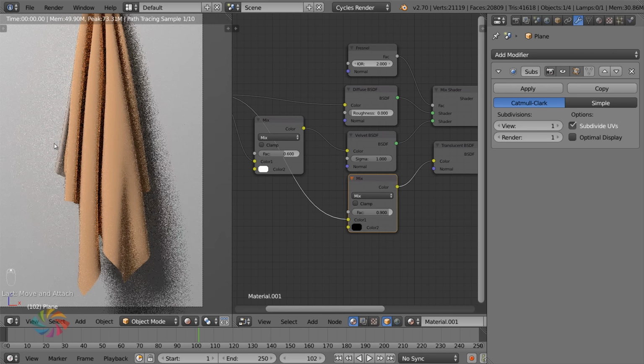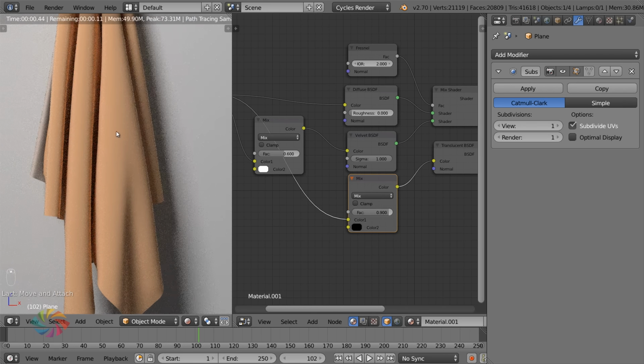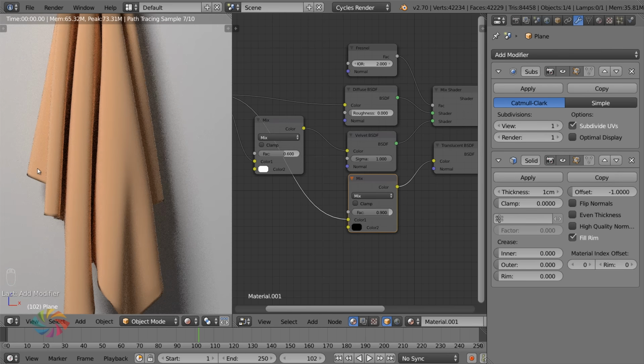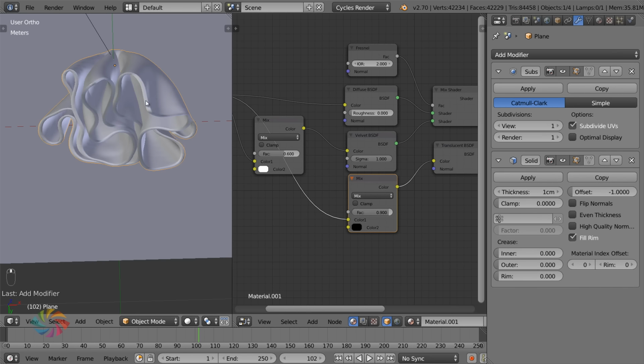All right, now, the backing of this, you can see the back of this cloth is showing. So in Blender, it's showing the front faces, the majority of it, but the back of it is also in view. And the way that Blender treats normals is different depending on, I guess, how you've set up the object, and I don't know what I'm talking about. We need to basically have a backing to it, right? So we need to add in a solidify modifier, which is going to give it a little bit of thickness. So now the front and the back are viewed as one and the same. Oh man, I started off so well. Now I'm just making up stuff. So it's got a thickness. That's what I'm trying to say.